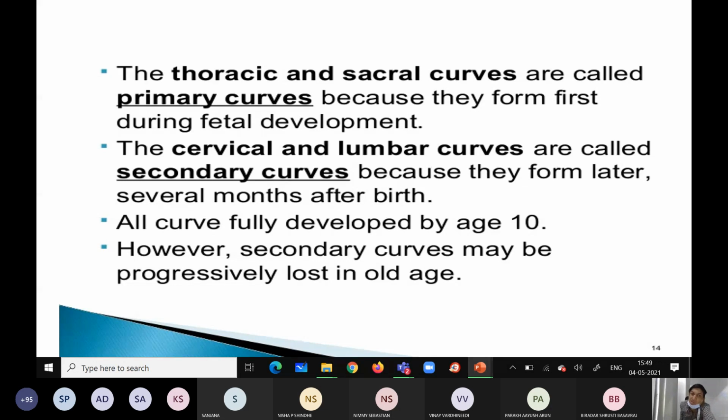As the age advances, these secondary curves may be progressively lost. Degeneration will occur, osteoporosis, some other bone diseases. So the patient will present with these abnormal curvatures as the age advances.